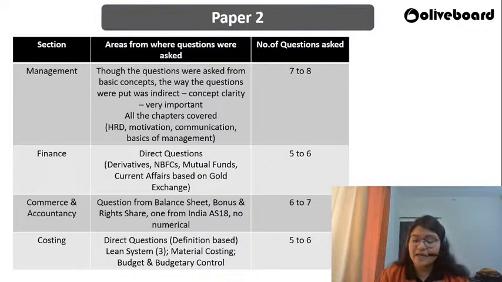The other thing that was observed in the management section is they picked questions from all the chapters. They did not give more weightage to a particular chapter. Motivation, yes, there were a couple of questions from that, but overall they have gone ahead and touched all the chapters present in the management section.